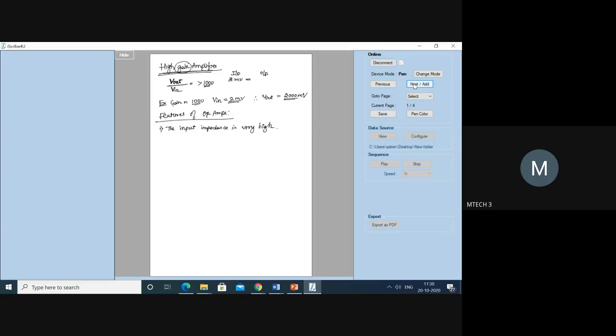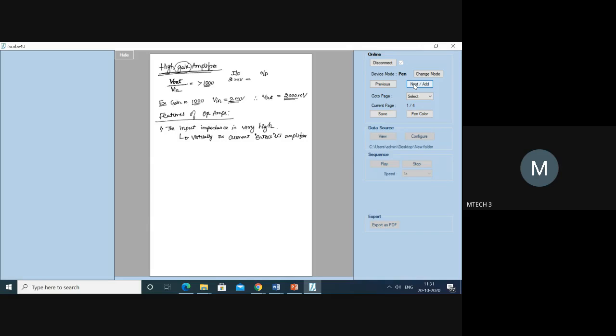Now the input impedance is very high. What does it mean? What is the meaning of input impedance is very high? It is very important. Both the inputs we are having have a higher impedance. So input impedance is very high. It means virtually no current enters the amplifier. Virtually no current enters the amplifier. So that is the meaning.